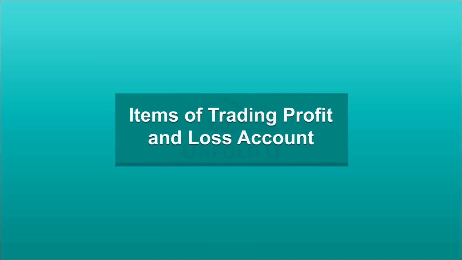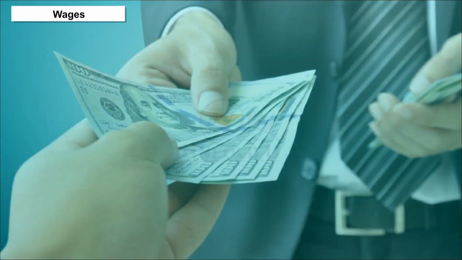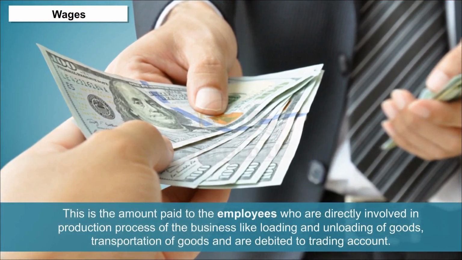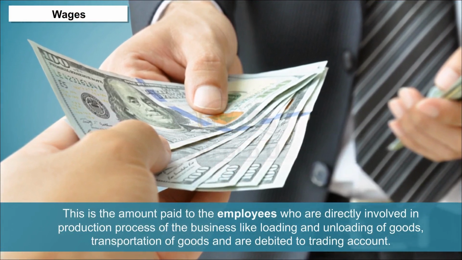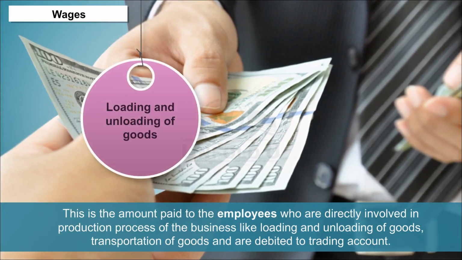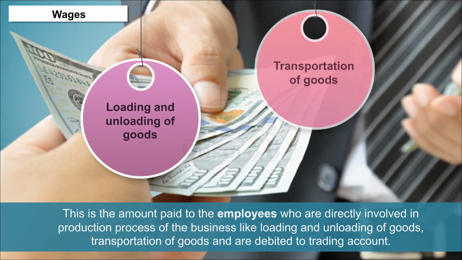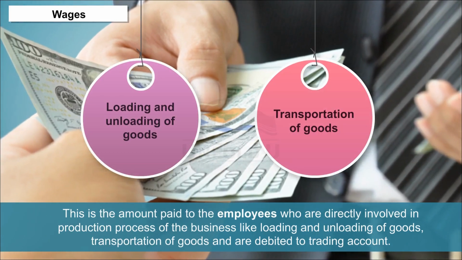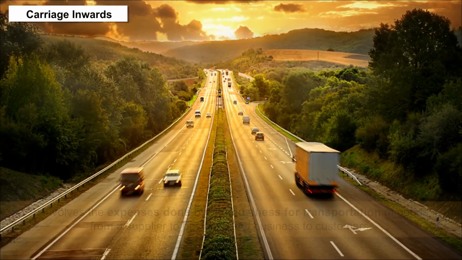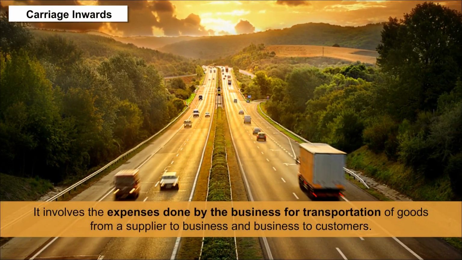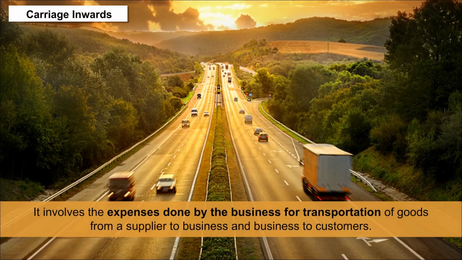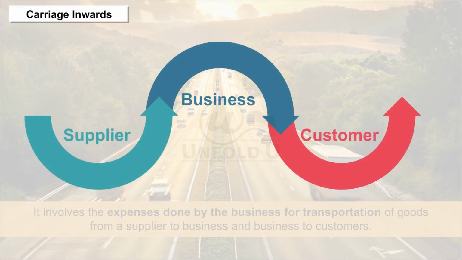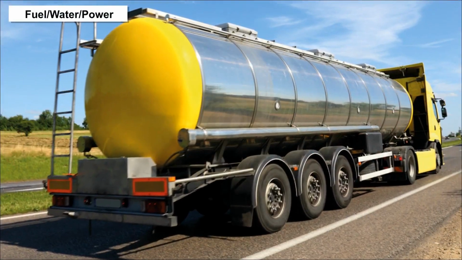Items of trading profit and loss account. Wages. This is the amount paid to the employees who are directly involved in the production process of the business, like loading and unloading of goods, transportation of goods, and is debited to the trading account. Carriage inwards. It involves the expenses incurred by the business for transportation of goods from a supplier to the business and from the business to customers.